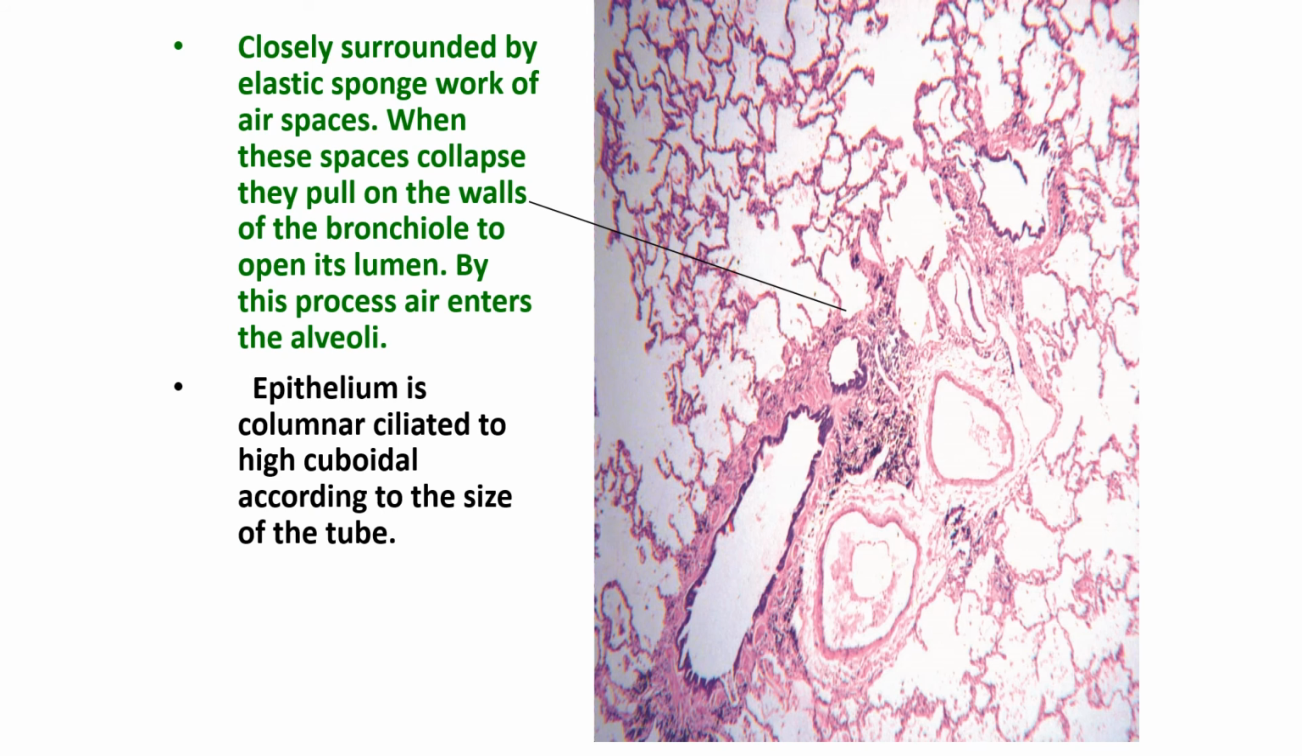So closely surrounding the bronchioles is the elastic sponge, or the parenchyma of the lung. They act as the elastic sponge work of air spaces surrounding. These spaces pull the walls of the bronchiole to open its lumen. By this process, the air enters the alveoli. The epithelium is columnar ciliated to high cuboidal in different types: high cuboidal in the respiratory and columnar ciliated in the terminal bronchiole.